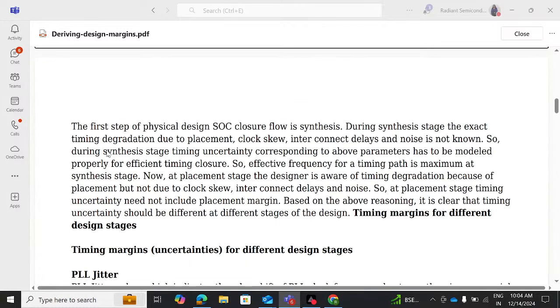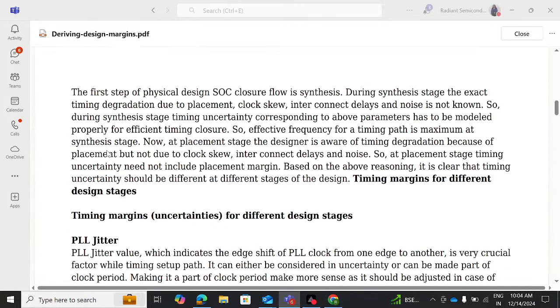So the first step of physical design SOC closure flow is synthesis, right? During the synthesis stage, the exact timing degradation due to placement, clock skew, interconnect delays and noise is not known, right? Because we are at the very beginning stage of the ASIC flow, where degradation due to placement, clock skew, interconnect delays, and signal integrity is not clear, right?